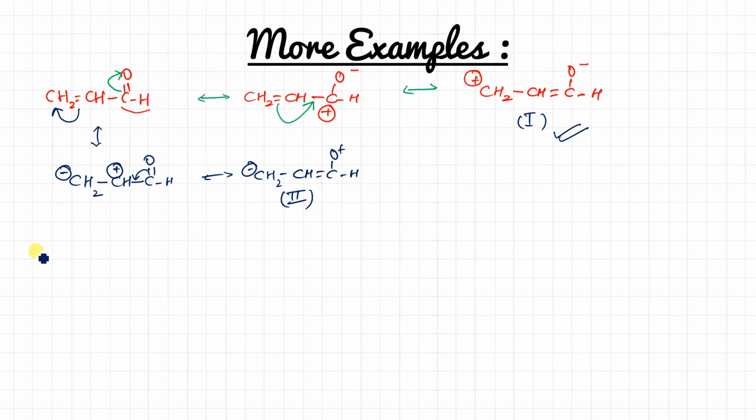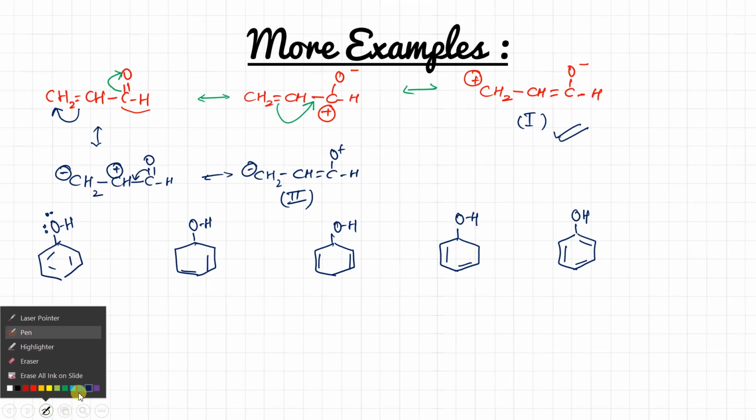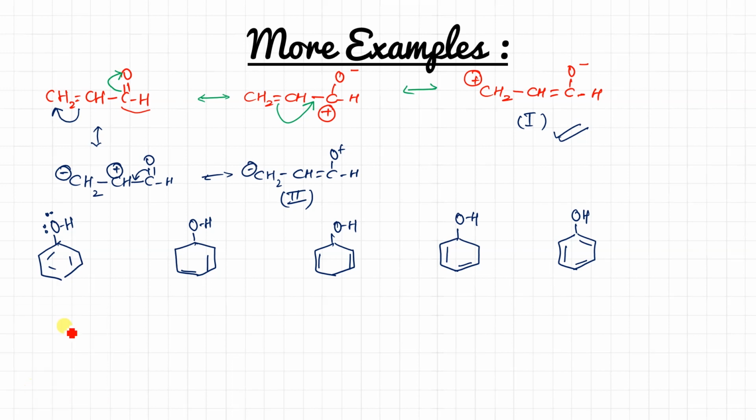Let's take another example like this, and here I am giving OH, hydroxy group. Yes, so just show the resonance. Let me show you the resonance. Let me shift the bond. Suppose that this electron is high electron density, this bond will shift over here. Due to this the carbon will have 5 bonds, which is an unstable condition. So at the same time this bond will shift to this carbon.